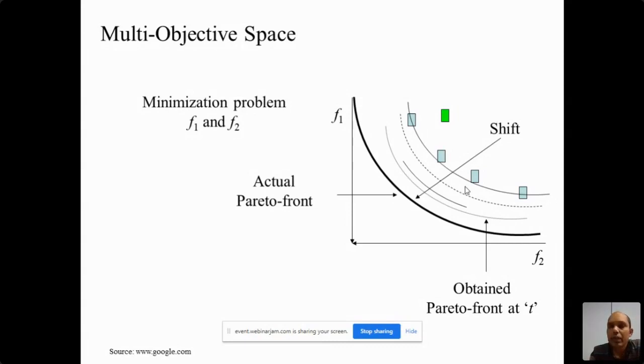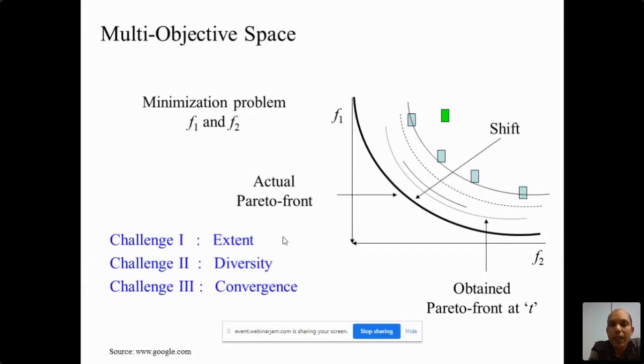Even in multi-objective optimization, we try to optimize the solutions. Basically we try to increase the comfort of the car. So in this scenario, we try to go to the optimal solution.